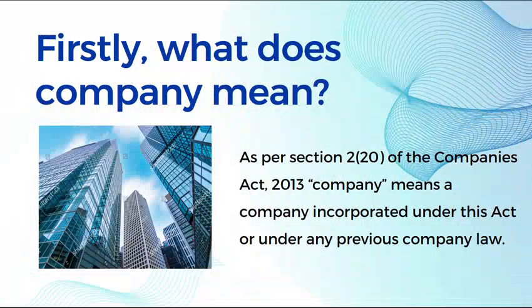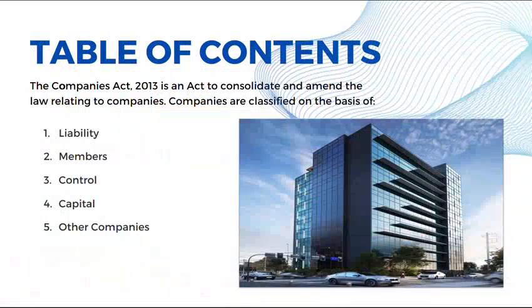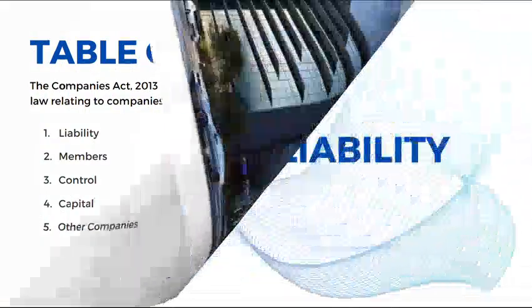Firstly, what does a company mean? As per Section 2, subsection 20 of the Companies Act 2013, a company means a company incorporated under this Act or under any previous company law. Companies are classified on the basis of liability, members, control, capital, and other types of companies.